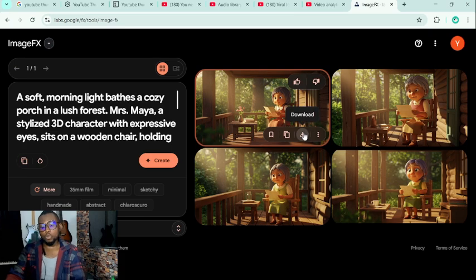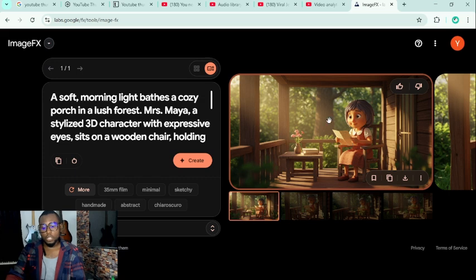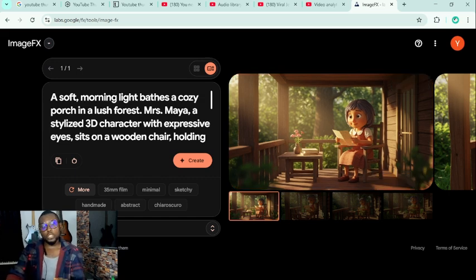I'm just going to go ahead and download from here, or I'll click on the image if I want to view an expanded version of it. For all the scenes that ChatGPT has generated for you, you copy the image prompt for each of them. I'm not going to do that because I've already done that on my own.